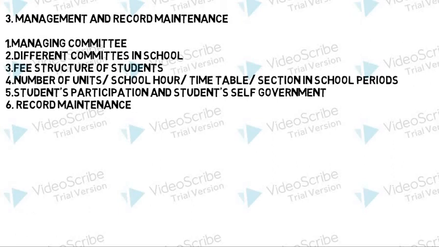So record maintenance is another important aspect, and there are several things that come under this subunit, which are accounts related records of school, staff related records, students related records, such as school diary, students profile and other records, and curriculum and syllabus related records. And along with this, you have to study importance of school records and maintenance of school records. So all these things are there in the third unit. So let's talk about fourth unit.